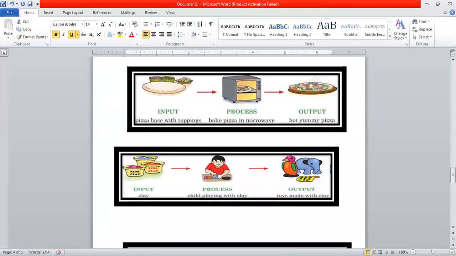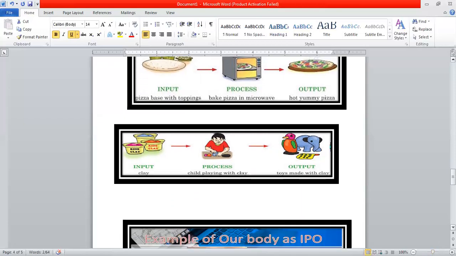Let us take one more example. I hope you all love clay. Yes or no? So what is happening over here? The clay is the input. Process is that a child is playing with the clay. And what is the output? The output is the beautiful drawings or the toys made with the clay. Can you all see? I hope you all can see that.